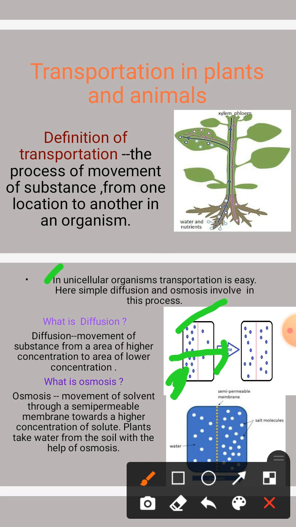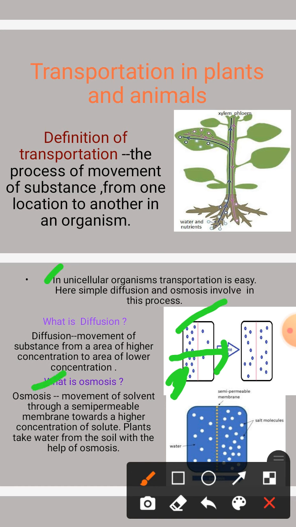Movement of substance from an area of higher concentration to an area of lower concentration until an equilibrium is established between both sides. In diffusion, solute and solvent both can move, and there is no requirement of any semi-permeable membrane. It is much higher in gaseous state as compared to liquid and solid state.